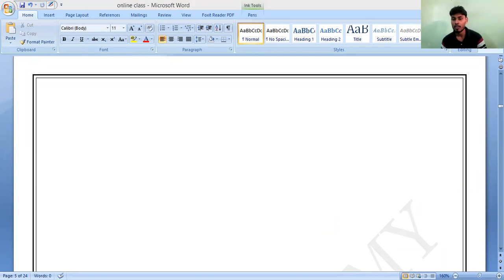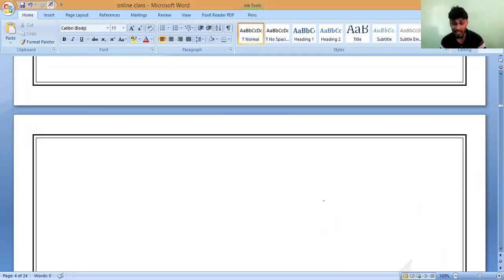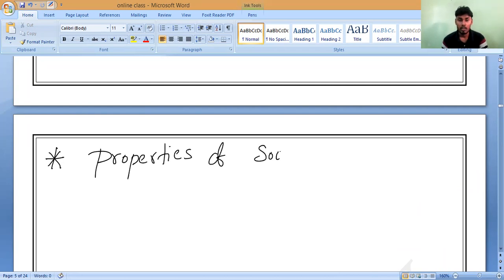What should we call it? Properties of metals. This is not different. Actually, what you have studied in class 8 is the same thing here. But anyhow, you may forget it. I know that. That is why we'll study now. Most of the metals are present in solid state. But here an exception case is there.